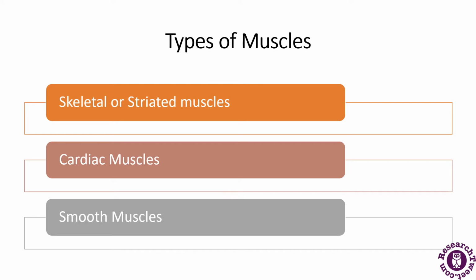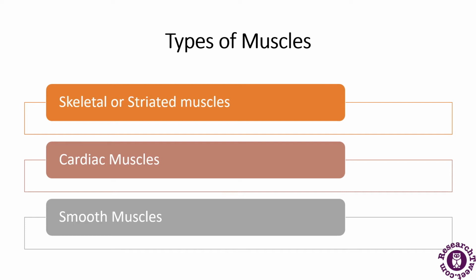If I want to summarize each of these muscles in one line, then skeletal muscles are located beneath the layer of the skin and are connected to bones and tendons. They are responsible for creating movement and are under voluntary control. So this is the main definition of the skeletal muscle.